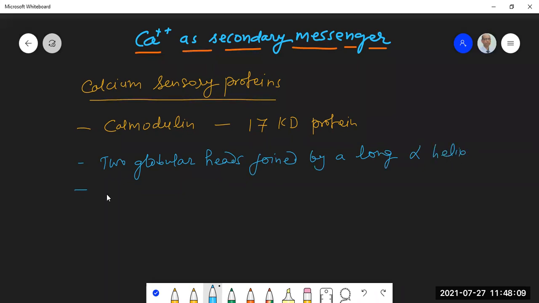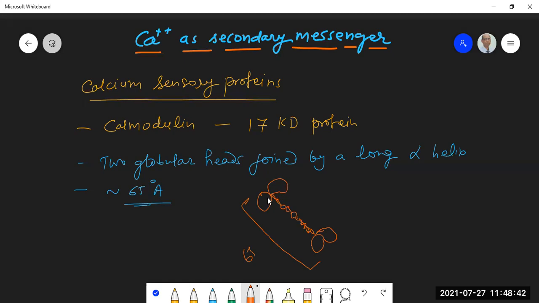The total length is around 65 angstrom. If I have to draw a picture for you for the sake of understanding, it would look like this. This is the alpha helix, and these are the two globular heads. The total length is around 65 angstrom.